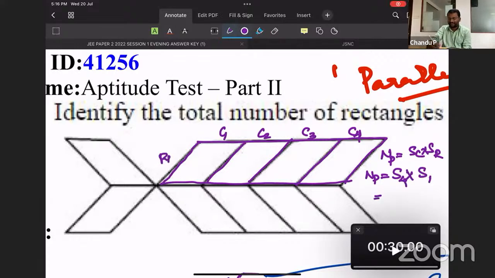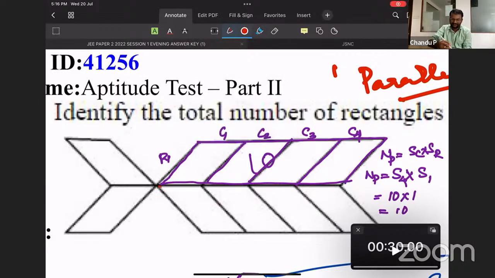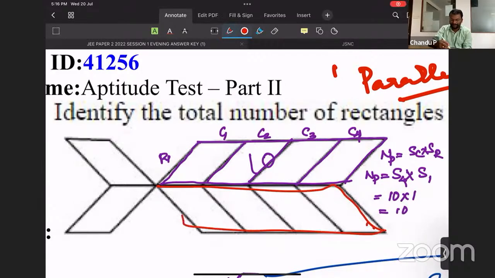So that is the sum of 4: 1 plus 2 plus 3 plus 4. That is 10. 10 into 1, that is 10. So for this entire area, we are having 10. The area coming over here is identical to the previous one, so that also makes it 10. So 10 plus 10, 20. This is the 21st one. This is the 22nd one.